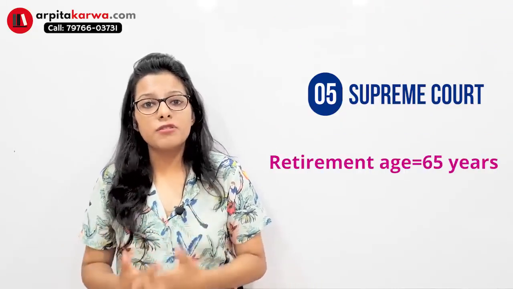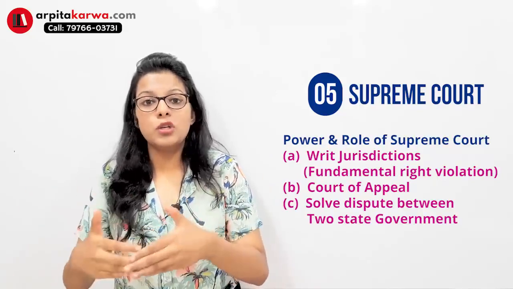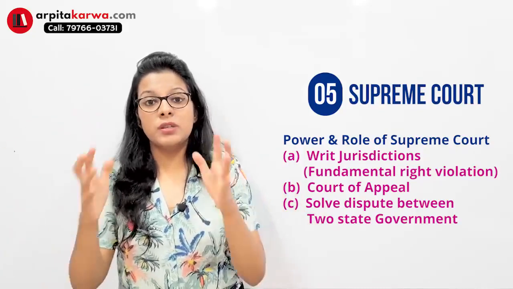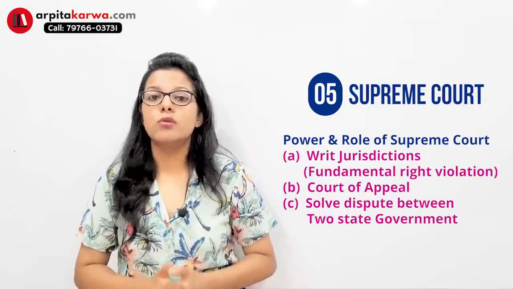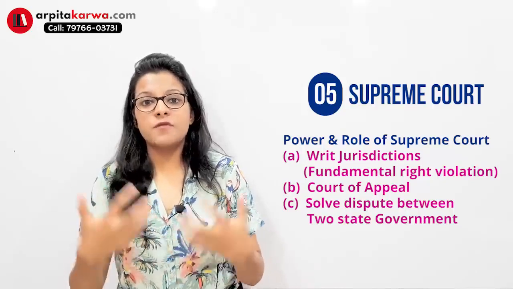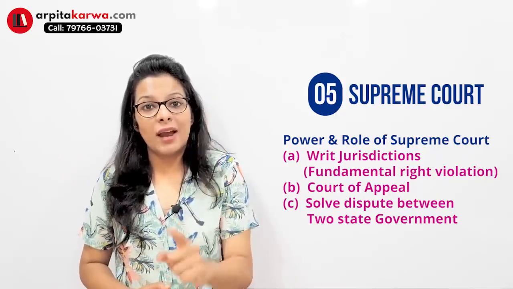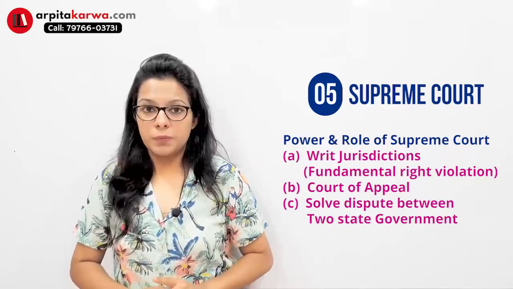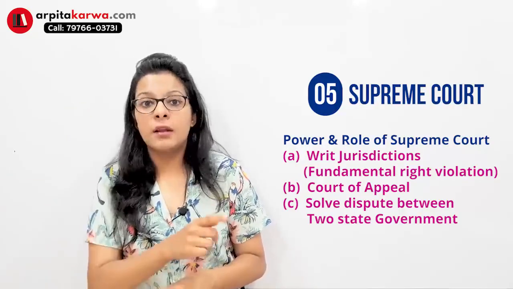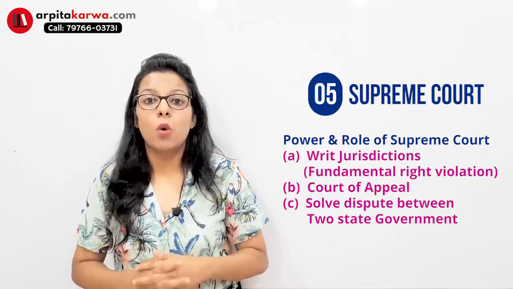And there are a lot of functions which are performed by Supreme Court. For example, if there's a dispute in 2 states, between like these 2 states there's a dispute, then the matter will directly go to Supreme Court. Apart from that, if any person feels as if his fundamental right has been violated, then he has the right to directly appeal in the Supreme Court. Any person who has lost a case in High Court can appeal in Supreme Court. So these are few important areas in which Supreme Court functions.